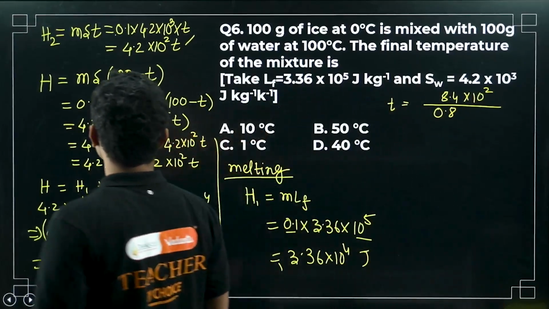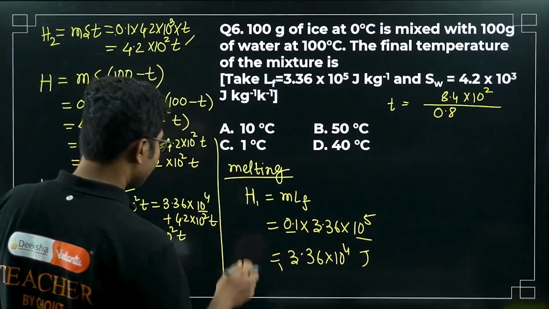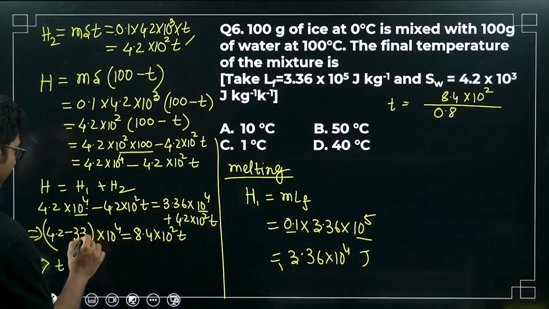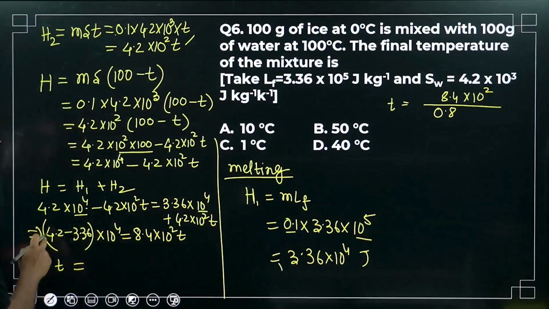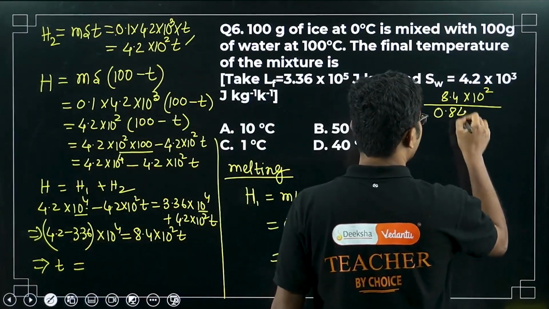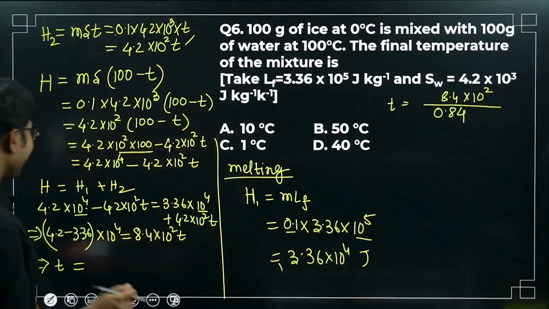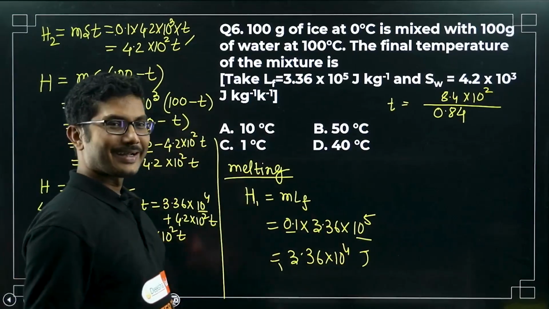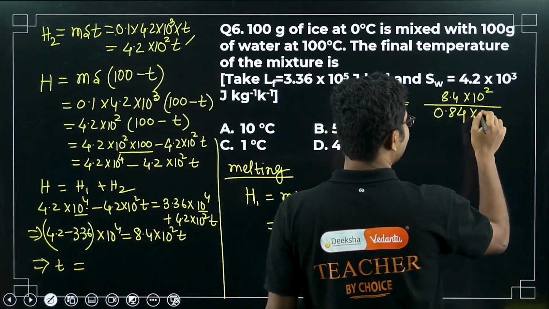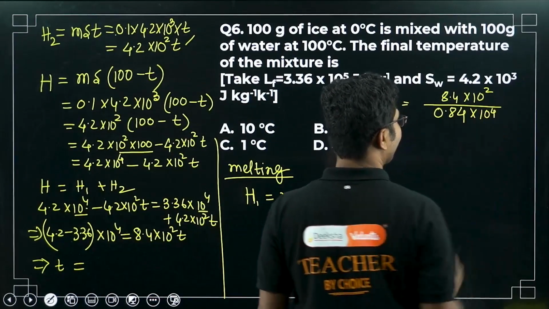Right? Sorry, I think I made a small mistake. It is 3.36. So basically 4.2 minus 3.6 is 0.84. You can check that. They have given you the value such that you will get the same value, but with a decimal. So it is 10 to the power 4.